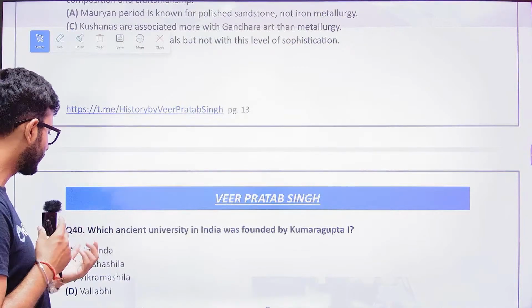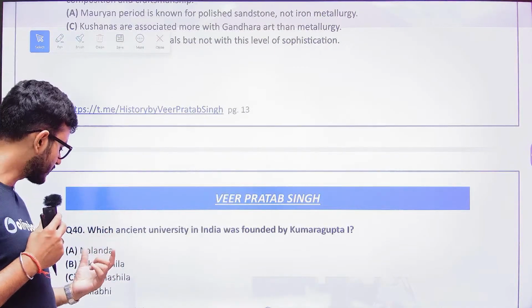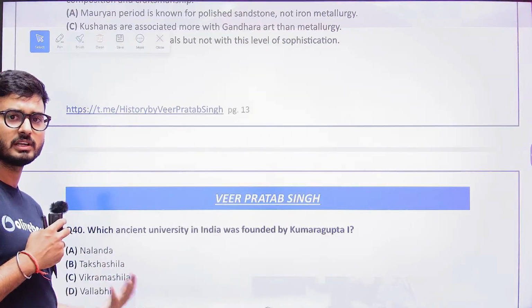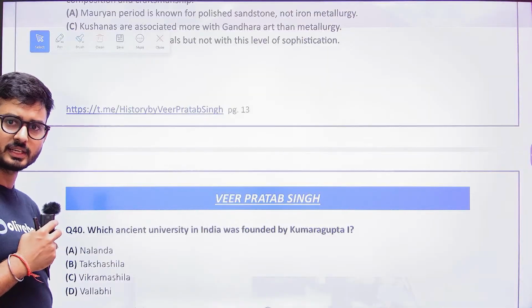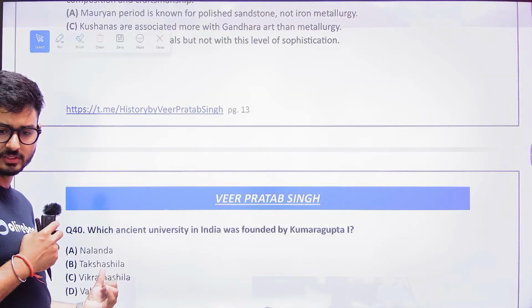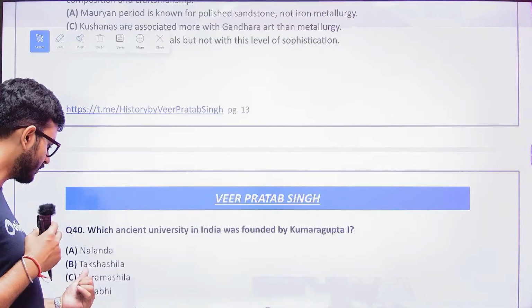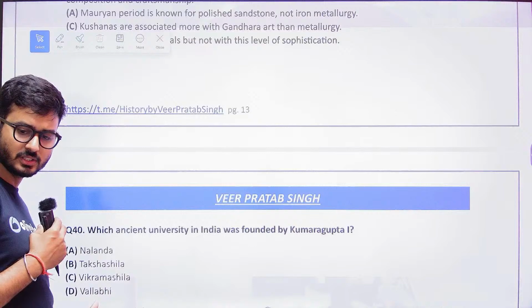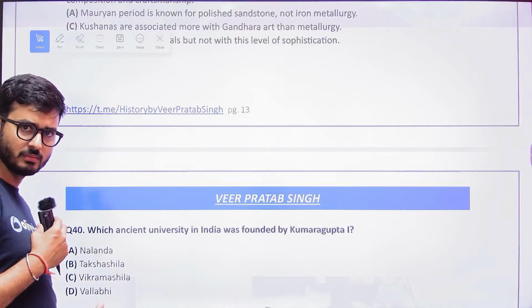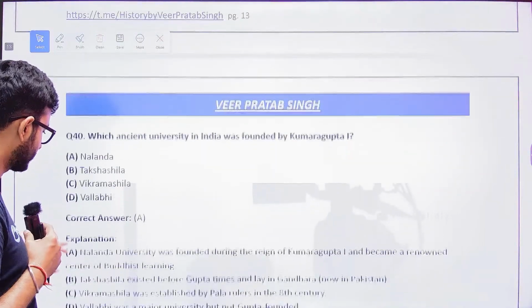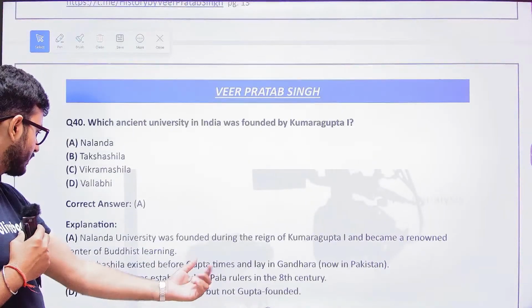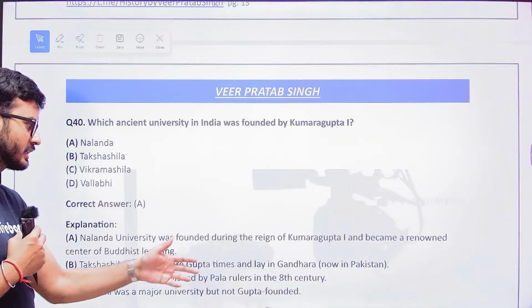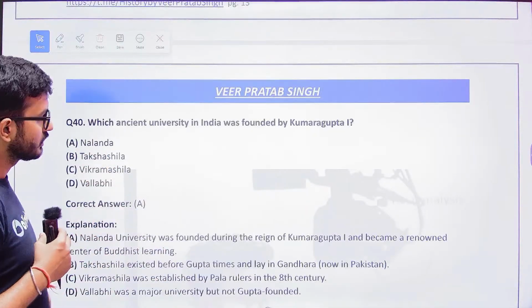The answer to this is Nalanda. Kumar Gupta constructed the University of Nalanda during the time of his father, Chandragupta II. Takshila was much more ancient than Nalanda. Vikramashila was constructed by the Pala rulers. Vallabhi was built by the Maitrak rulers of Gujarat. So the answer is Nalanda.